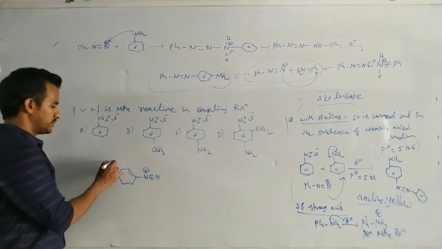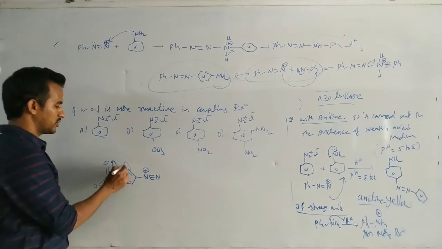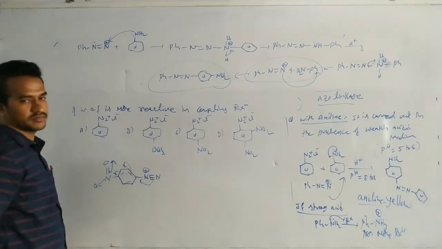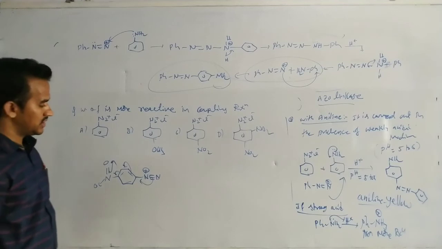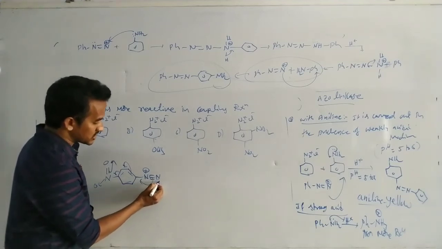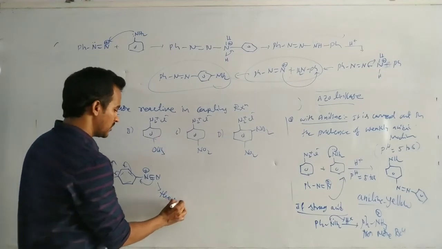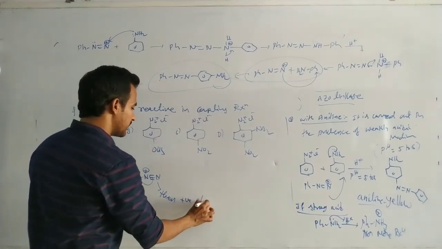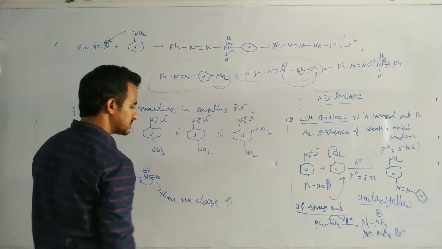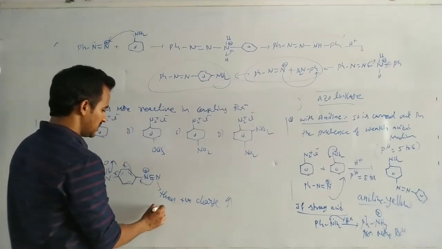This is the electron withdrawing group, so it withdraws electron density. That means here in this case the positive charge increases.